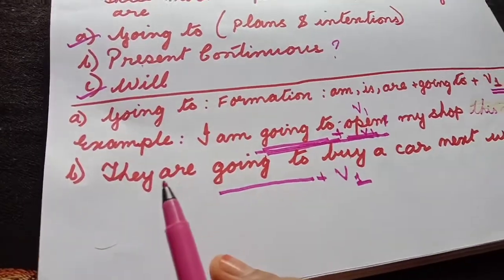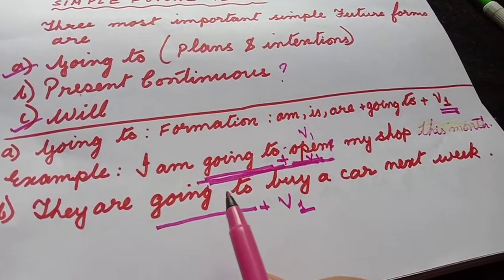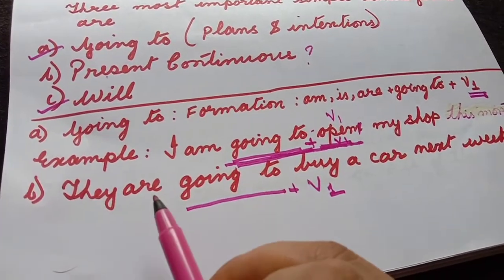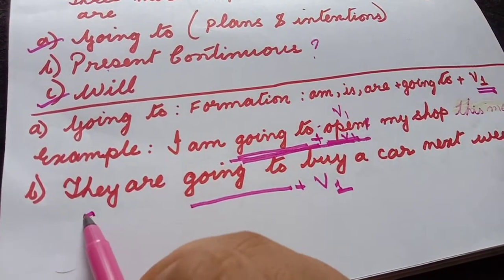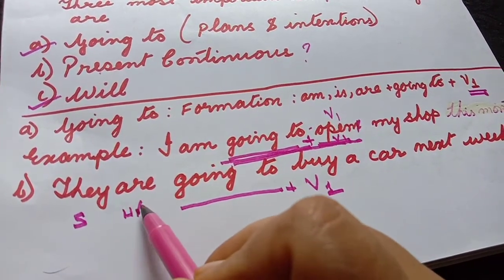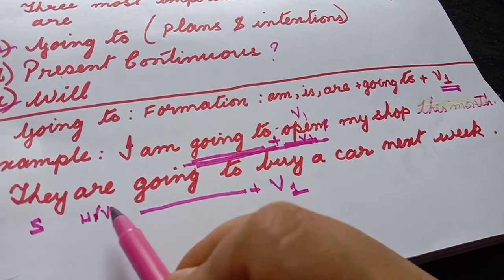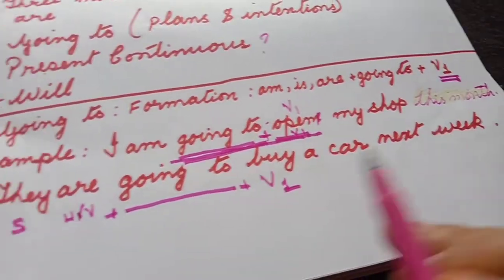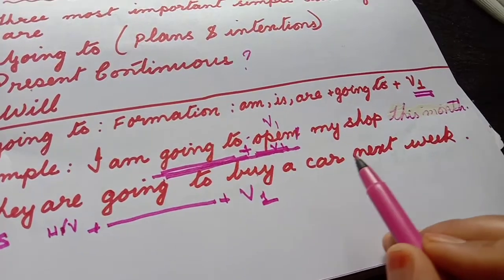The next example: They are going to buy a car next week. They is the subject, then the helping verb or auxiliary verb, plus going to plus the first form of the verb. They are going to buy a car next week.